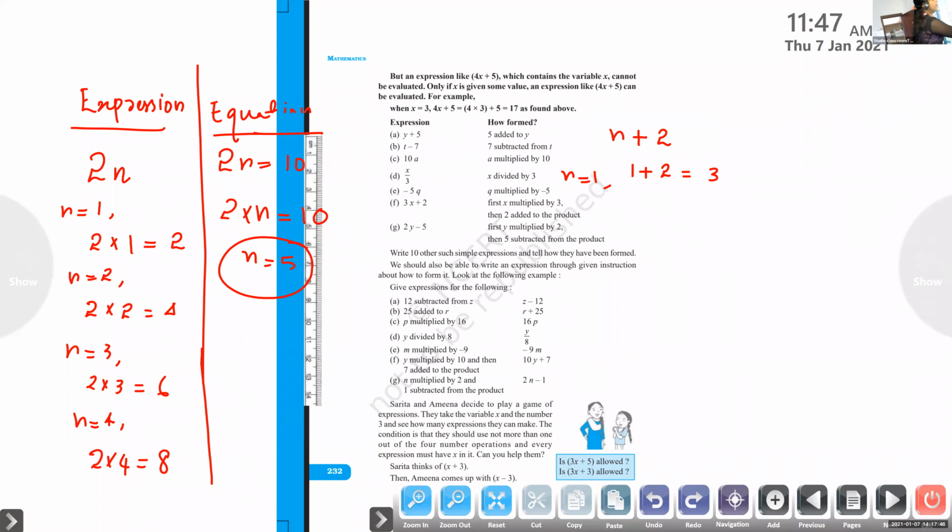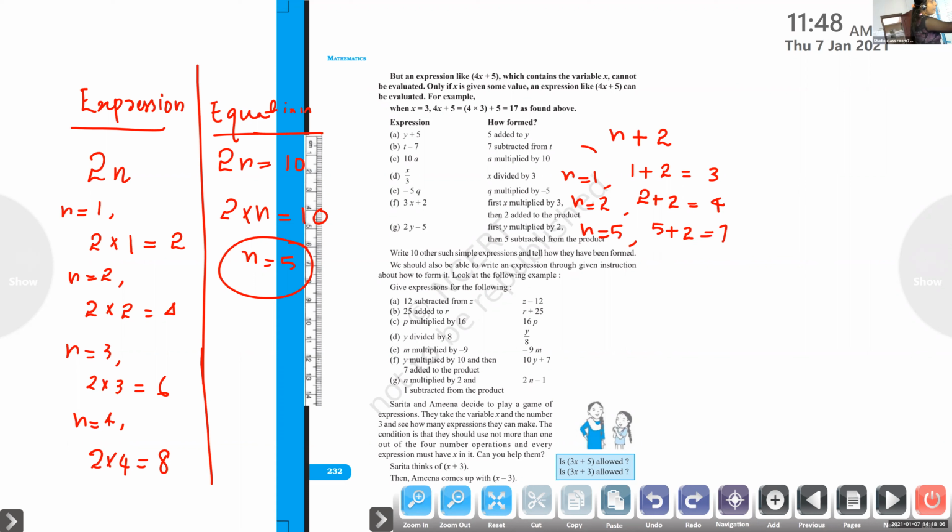If I give n equal to 2, the total value is 4. 2 plus 2 equal to 4. If I give n equal to 5, 7. 5 plus 2 equal to 7.